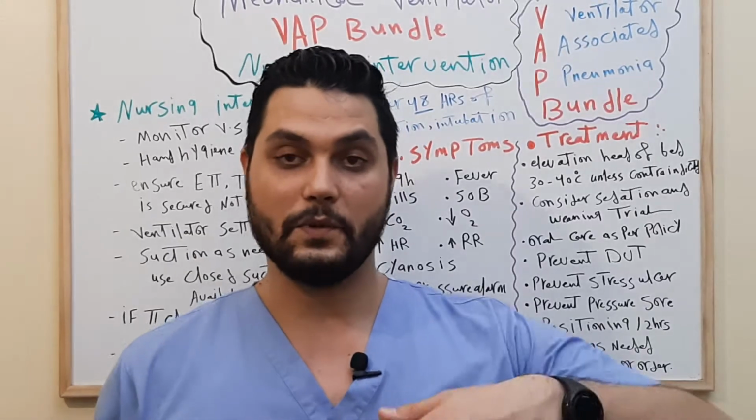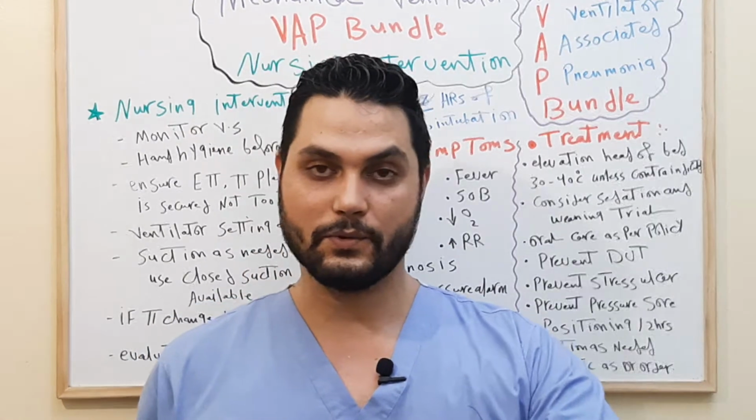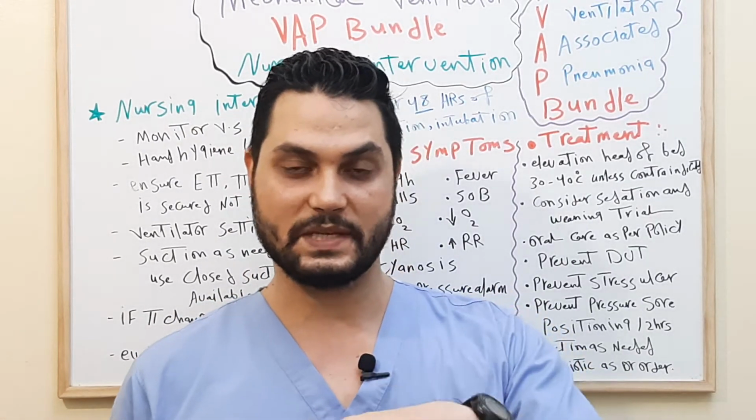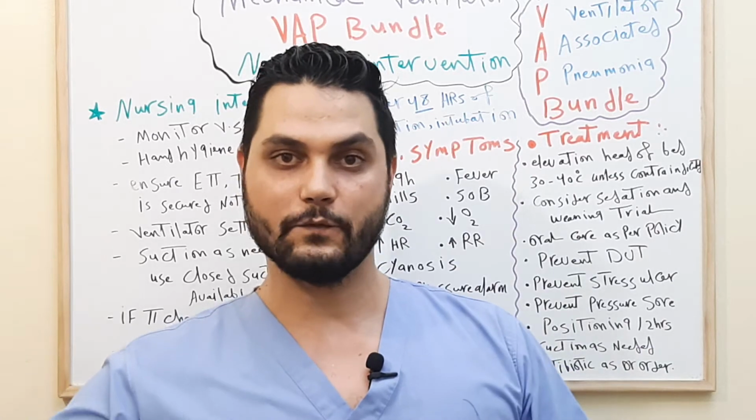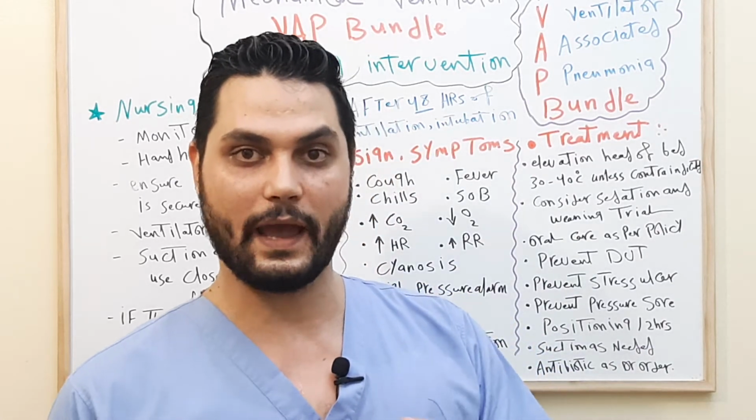After that, prevent stress ulcer like peptic ulcer. At this time, you can give the patient a proton pump inhibitor like omeprazole or pantoprazole, as an infusion, or once per day or twice per day, as per doctor order.